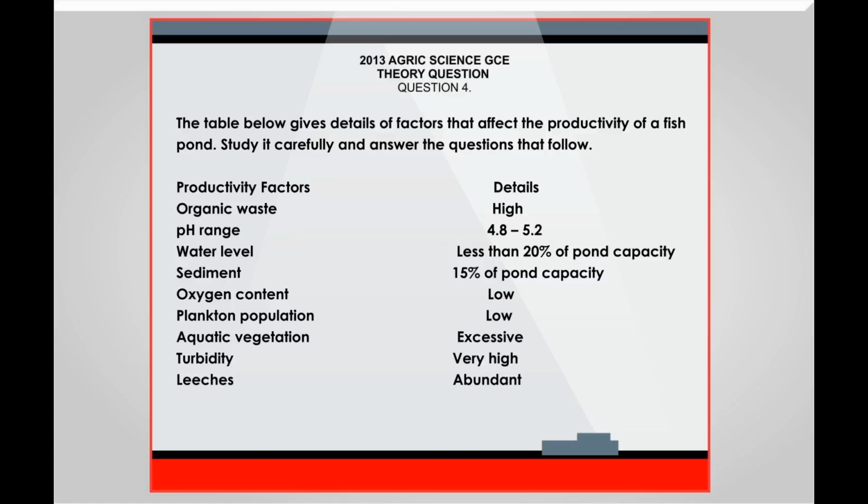Sediments, 15% of pond capacity. Oxygen content, low. Plankton population, low. Aquatic vegetation, excessive. Turbidity, very high. Leaches, abundant.